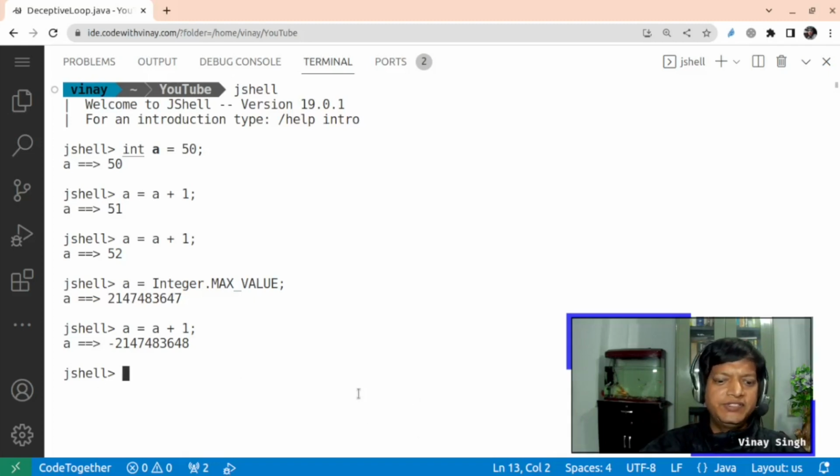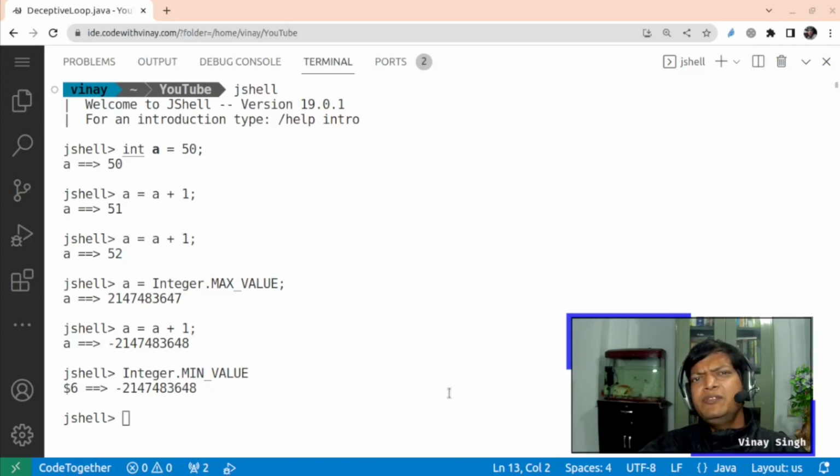So we'll say Integer.MIN_VALUE, which is the constant which stores the minimum possible value, and we can see that the value is what we got initially. One more thing which I would like to point out at this point of time is that just like the value becomes negative when you try to go beyond the maximum possible value, if you try to go below the minimum possible value, the value will again become positive.